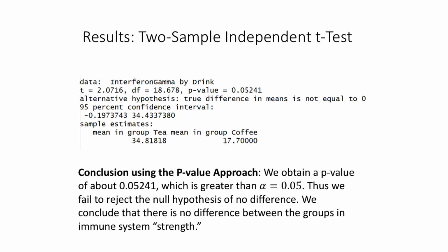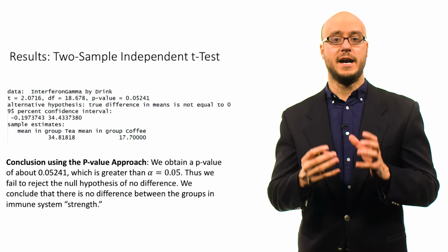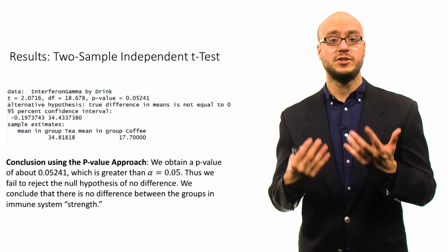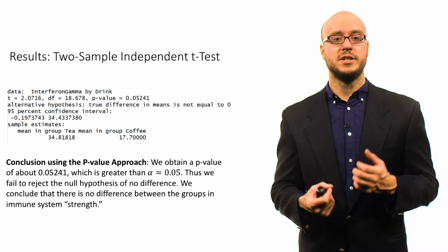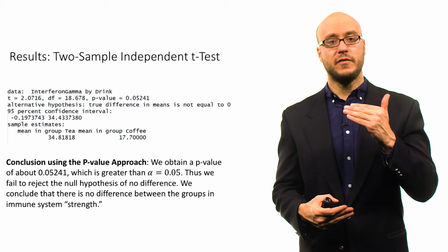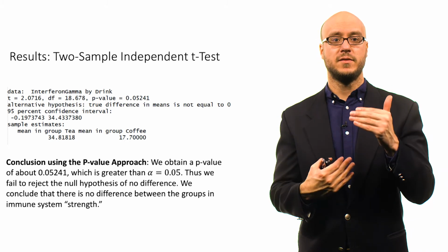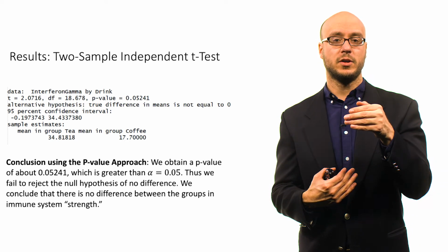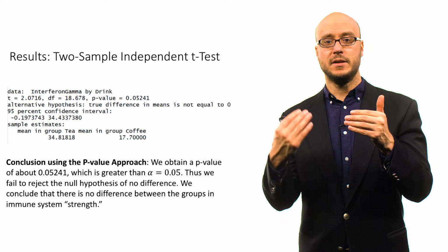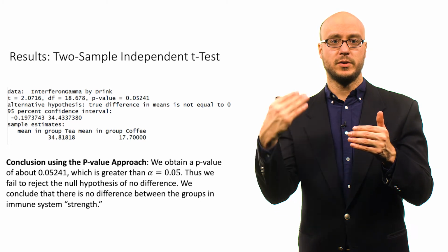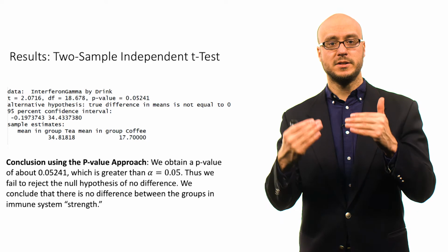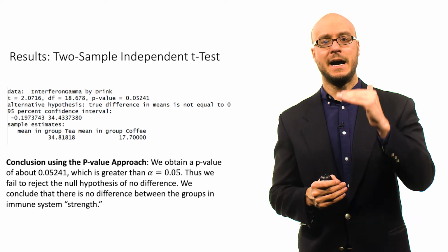We say the difference between these two groups is not statistically significant at the alpha of 0.05 level with an alternative that is two-sided. So we might conclude that there's no difference between the groups in terms of immune system strength. Now, if you look at the two sample means, you can see that the tea drinkers had a higher average.